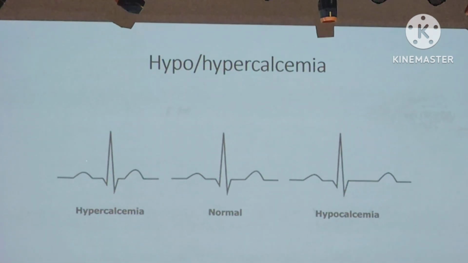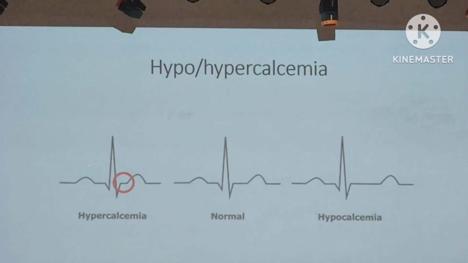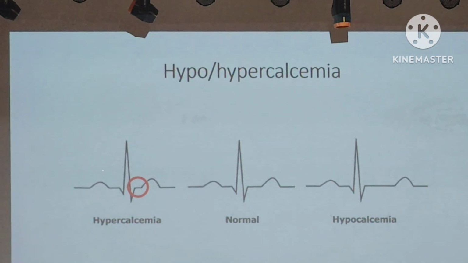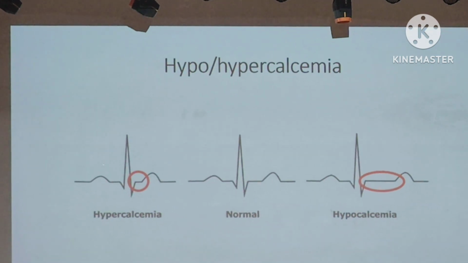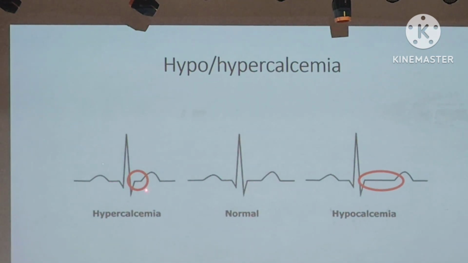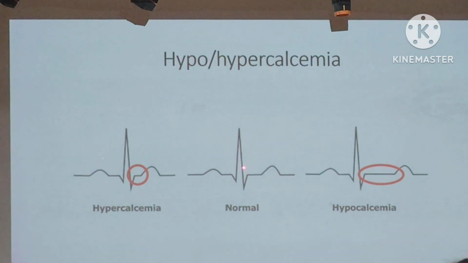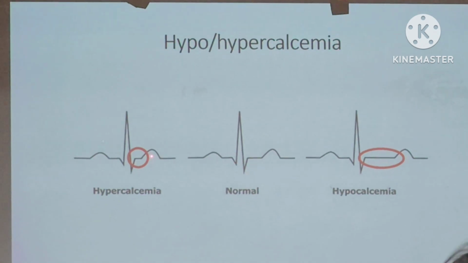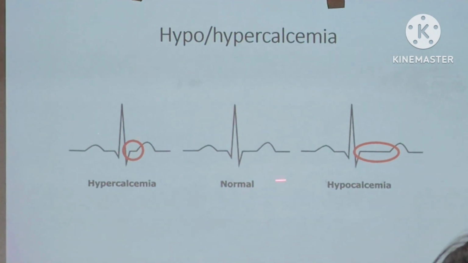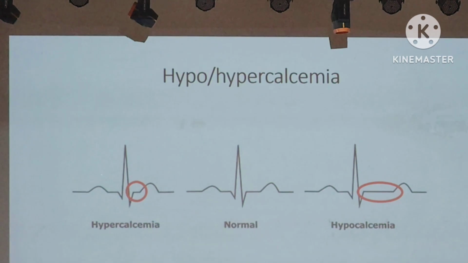Then comes hypercalcemia. This is called the QT interval. In hypercalcemia, this area is short. This is a normal area. Like you can say that this is the QT interval. This area is short in hypercalcemia. This is prolonged in hypocalcemia.